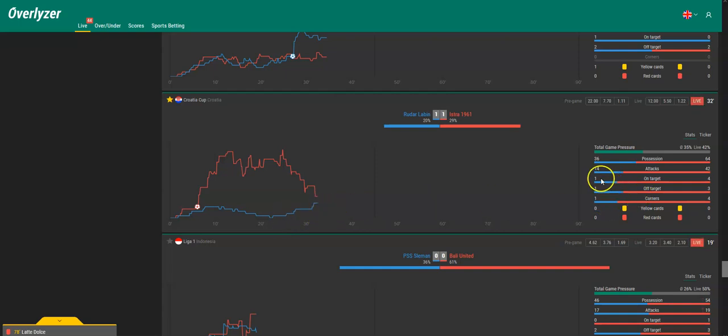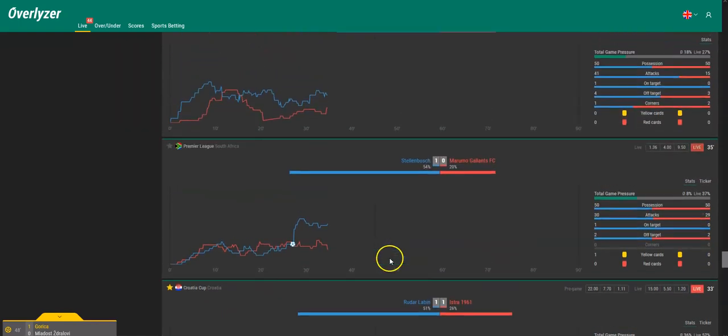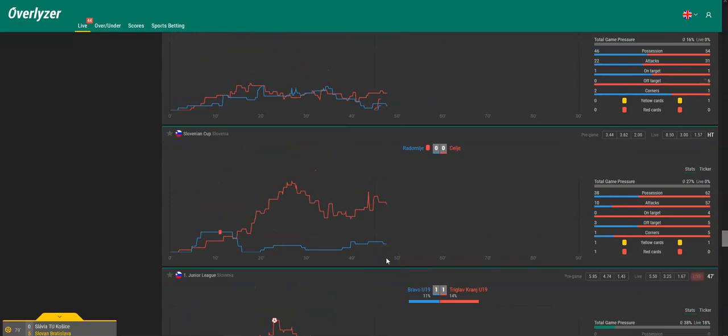It was the first shot on goal in the whole game for Rudar. That's why also the graph goes up now. But as Istra was so much better over the whole first half, we were quite sure that they will come back. Maybe also coming back in anger after this strange goal that wasn't really predictable.